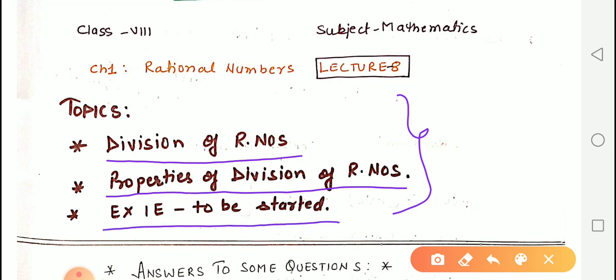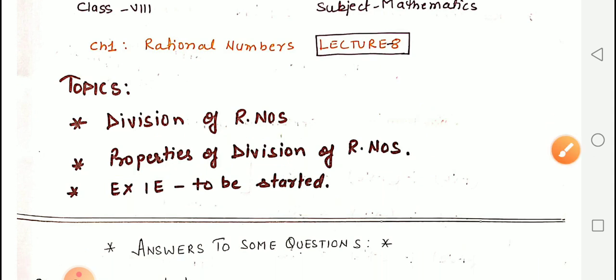Before starting today's topic, let me answer some queries which students have asked me on phone or through messages.